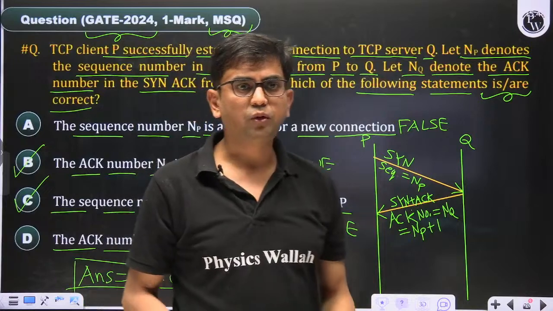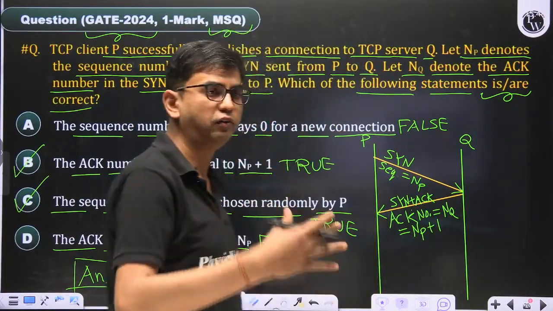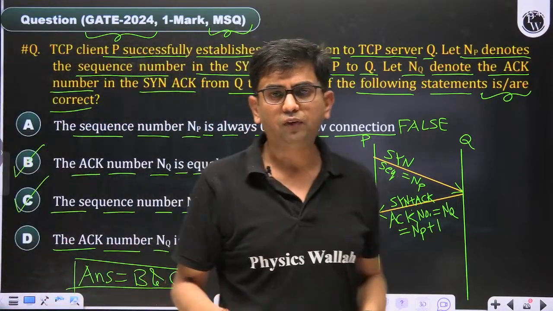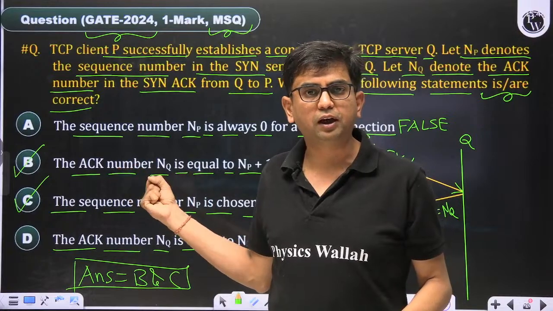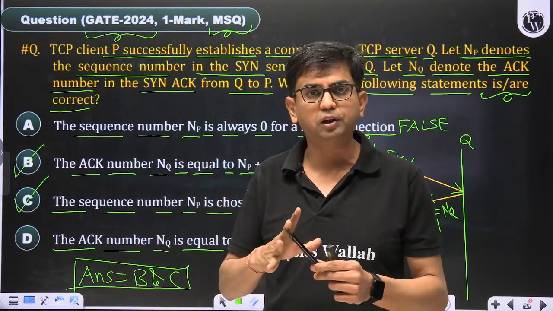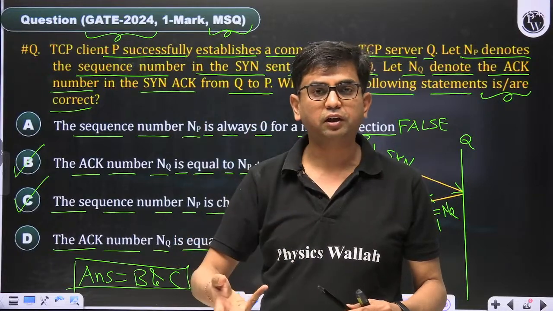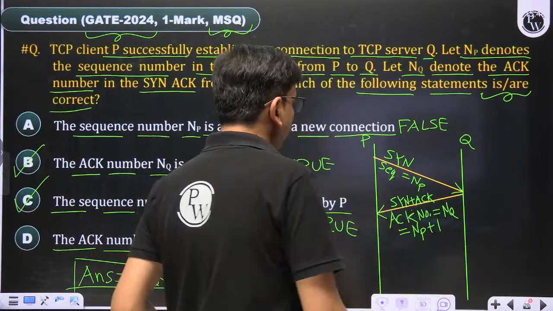Then come to the next question. Okay, most of the people are writing B and C. Very good. So come to the next question. Very easy question. It's not a difficult one. It's a conceptual question. If somebody knows about TCP connection establishment, the three-way handshake process, then they will be able to answer this question. Now come to the next question.